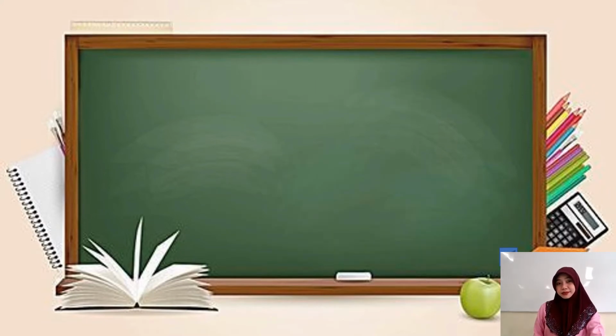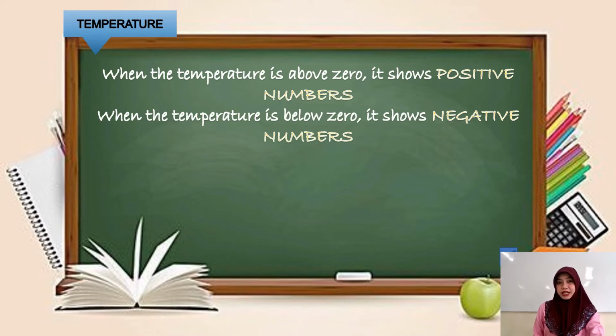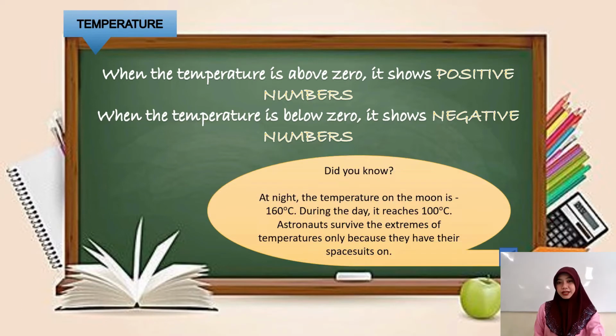And lastly, in temperature. When the temperature is above 0, it shows positive numbers. When the temperature is below 0, it shows negative numbers. And did you know, at night, the temperature on the moon is negative 160 degrees Celsius. During the day, it reaches 100 degrees Celsius. Astronauts survive the extremes of temperatures only because they have their spacesuits on.